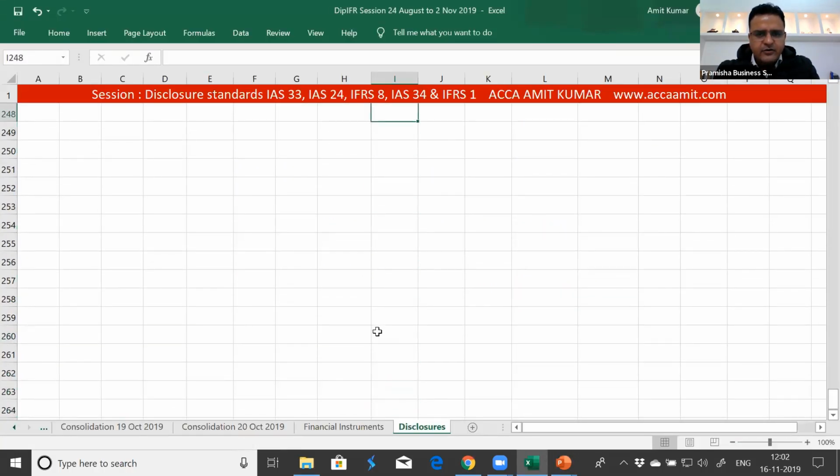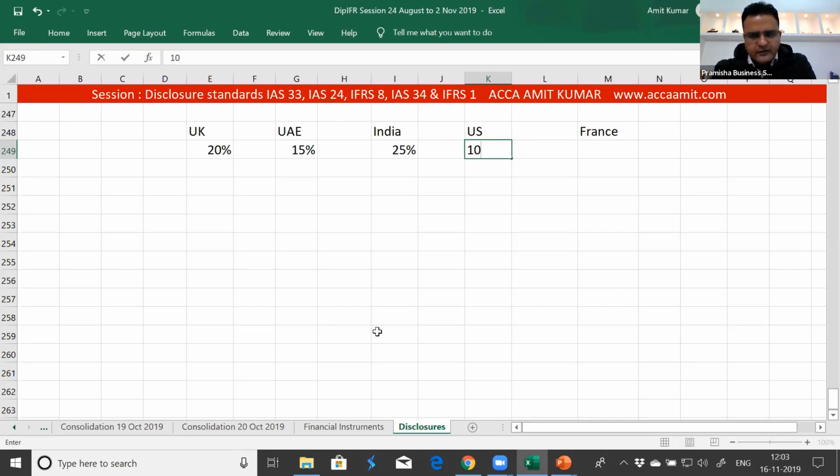When we are trying to report these segments, UK, UAE, India, US, and France, and there may be many others. Now UK is representing 20%, UAE is representing 15%, India is representing 25%. US is representing 10%.